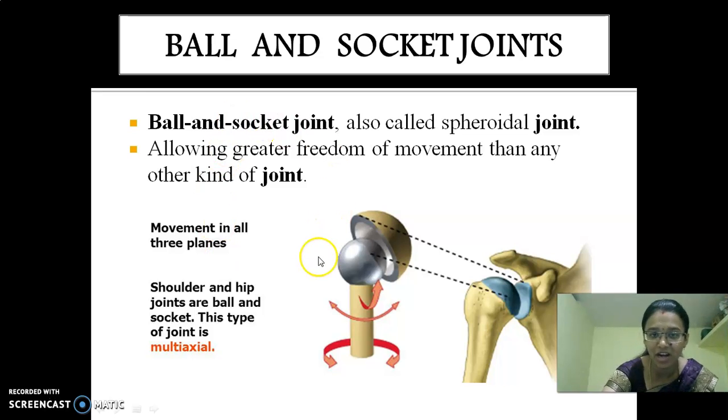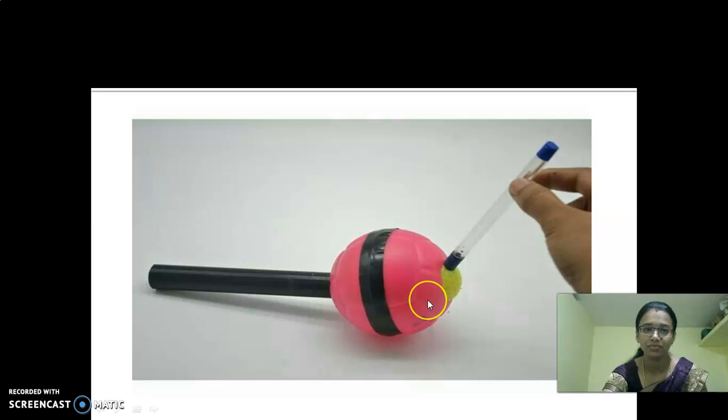Okay children, look at how it is. These dotted arrows, right? This is like a ball and this is like a socket, so it is called a ball and socket joint. We have an activity to perform for ball and socket joints. But now I don't have any balls to do this activity. So if you have balls at home, take a plastic or rubber ball.